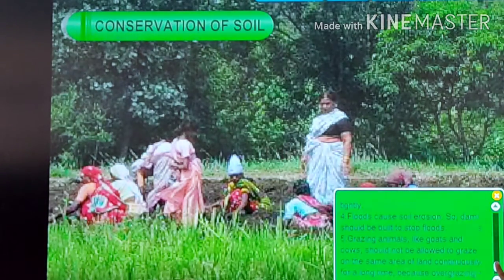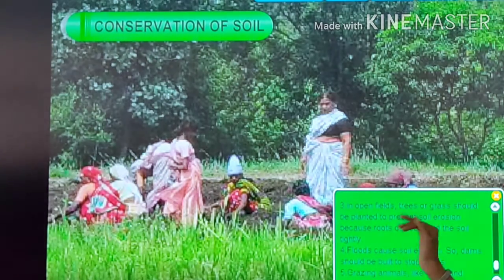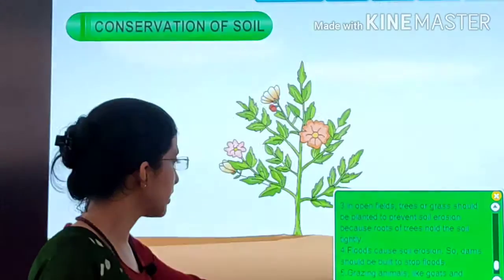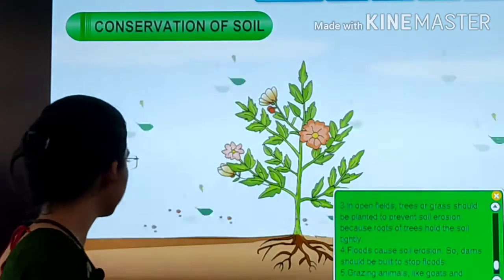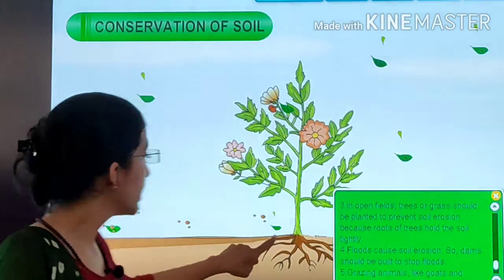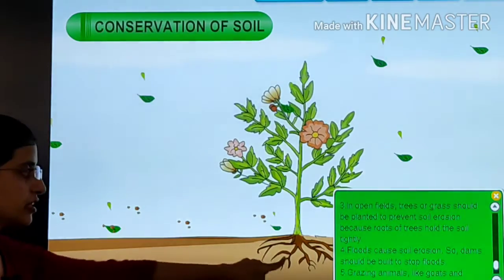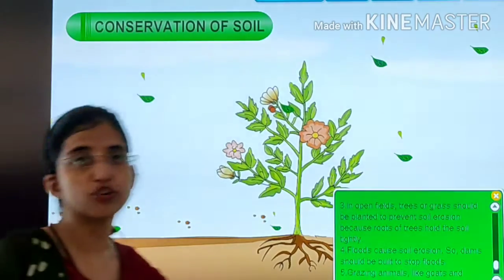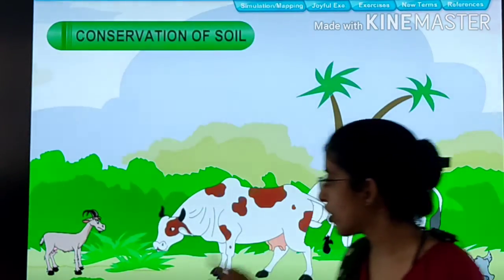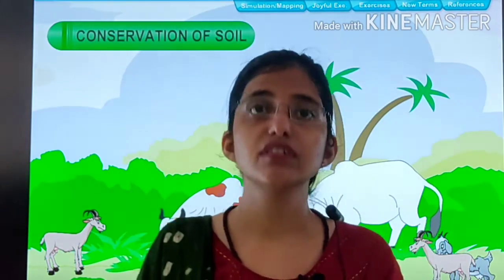Third is, in fields, trees or grass should be planted to prevent soil erosion because roots of trees hold the soil tightly. अगर हमारे पास बहुत बड़ी फील्ड हो तो हमें क्या करना चाहिए? देखो, हमें प्लांट्स उगाने चाहिए. I have shown you, because the roots hold the soil firmly. If the roots are holding the soil properly, the soil will not move away with rain. Grazing of animals should not be allowed for a long time, because these plants help in conservation of soil.